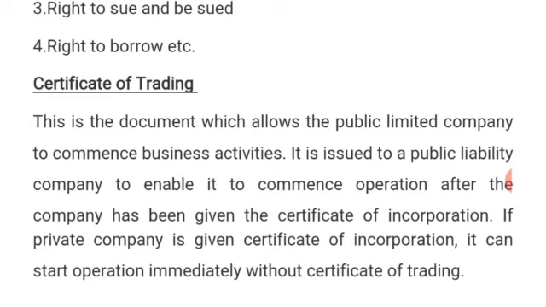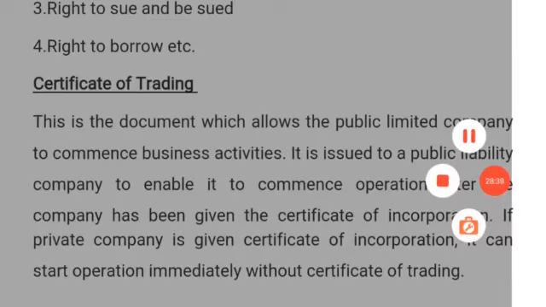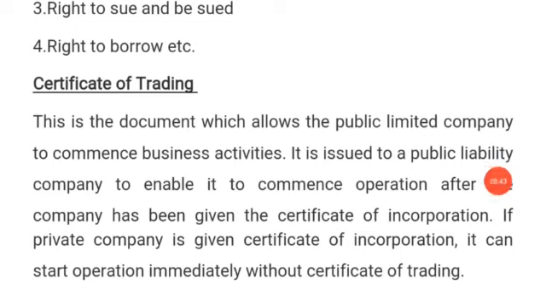But a public company needs to wait until it receives the certificate of trading. If it has not received the certificate of trading, it cannot start the business. That is what the law states.